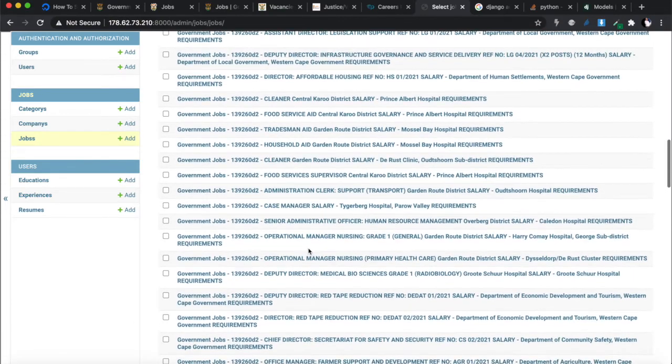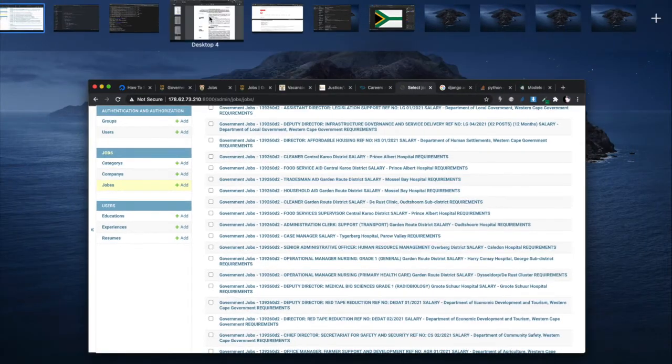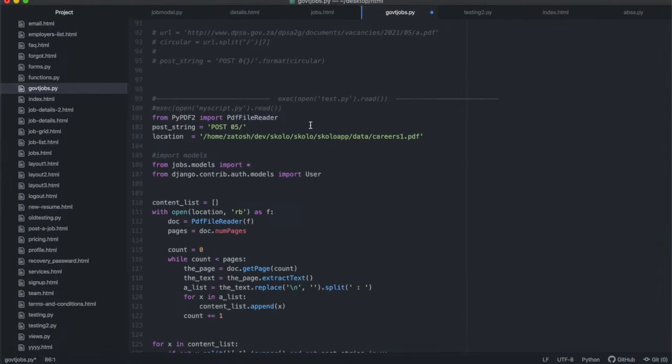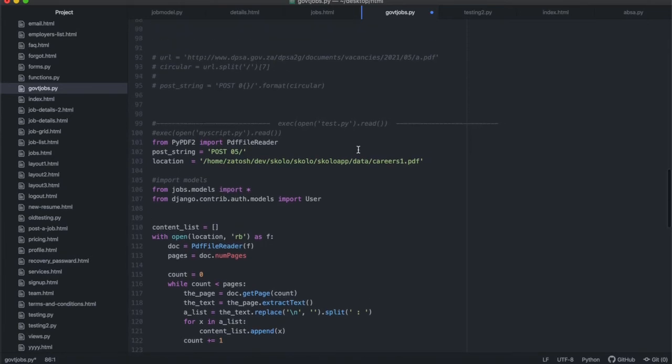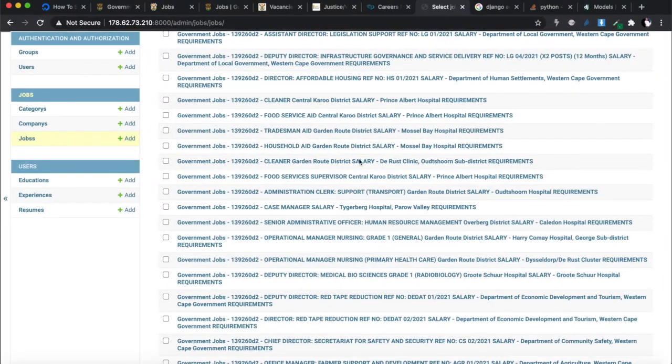And if you have time, you can actually go through last week's jobs, because you might find some of the ones which came out in this circular 4 are still relevant, because they were only released on the 5th of February. So you might even want to add these as well, and you'll make your database even richer. The links for this are just going to be up there. You're going to just replace that 5 with a 4. And then you're going to go through A, B, C, D, whatever, and save all of them, the same way we did it over here.